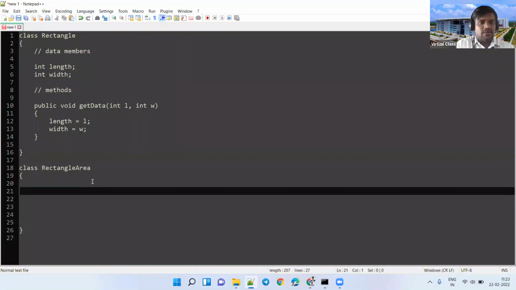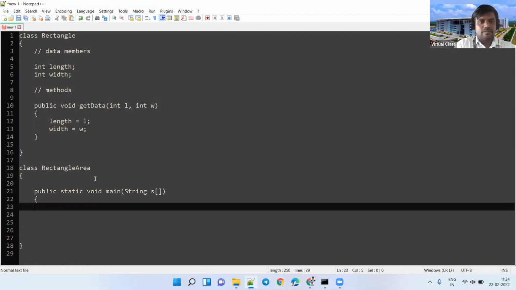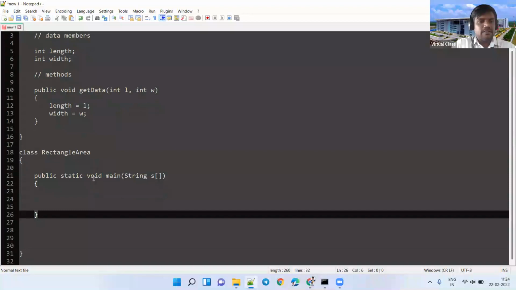In this class, I want to define the main method. You already know one main method should be there. That is the starting point of execution. So I want to define the main method here: public static void main. You already know the syntax. It takes only one argument, that is an array of strings.